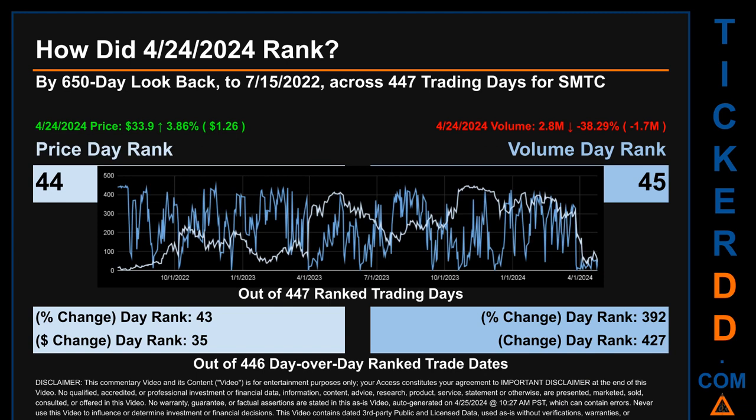The price's day-over-day percentage change, jumping 3.86% on April 24, 2024, had a day rank of 43 while its dollar difference of $1.26 had a rank of 35 when compared day over day across 446 trading days. Volume's percentage change and difference were ranked respectively at 392 and 427.